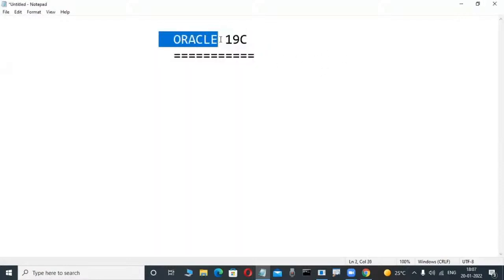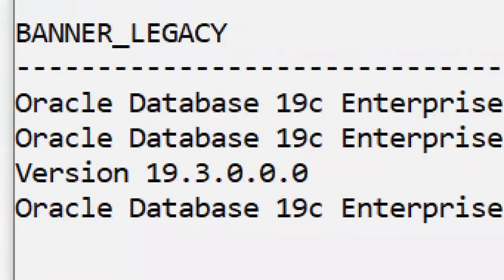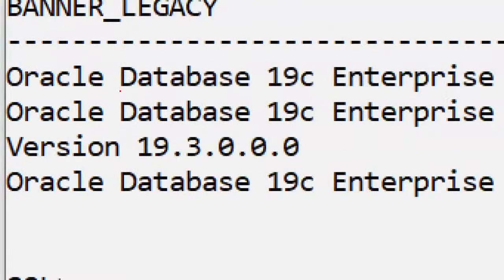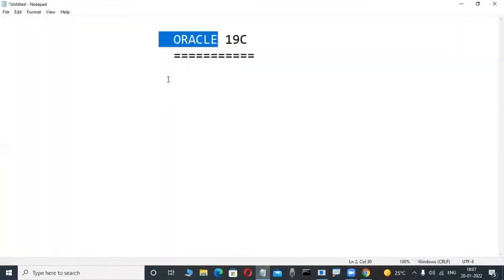But what is this Oracle? Slowly observe the screen here. Oracle is a product from Oracle Corporation, and this is a database product. Many fellows have an idea that Oracle is a database product. Okay, fine. And now check it out.